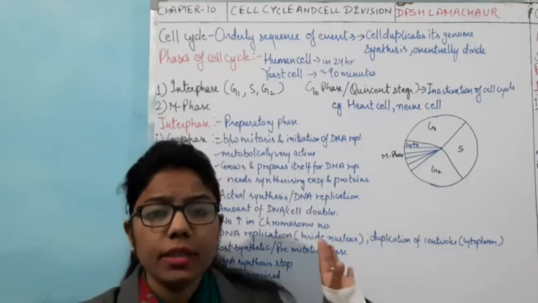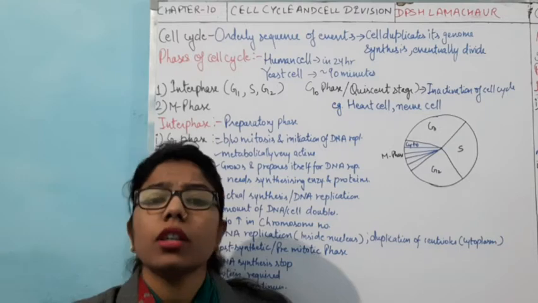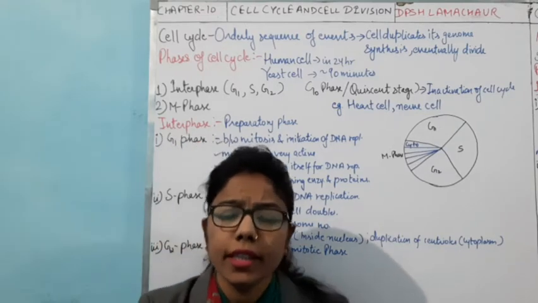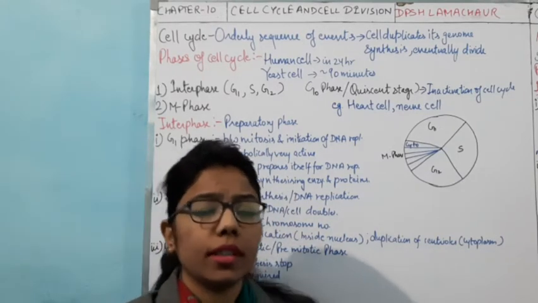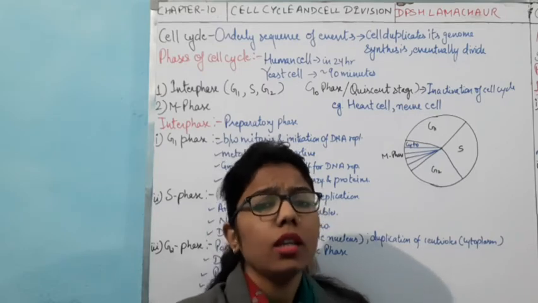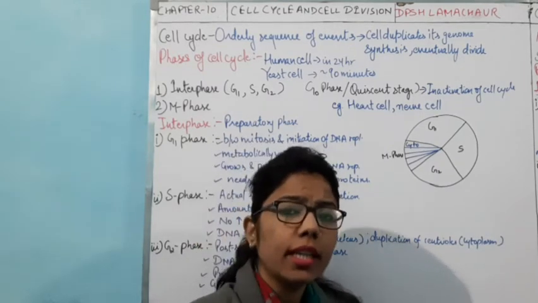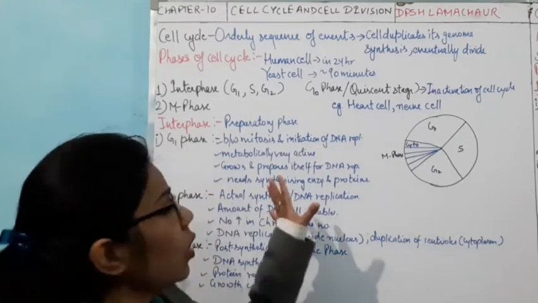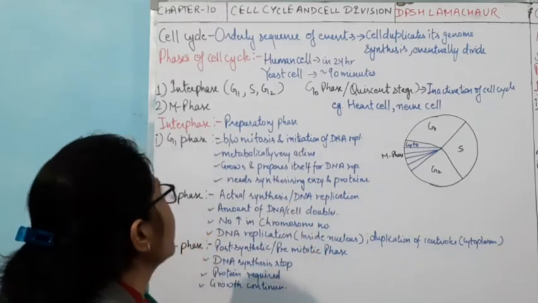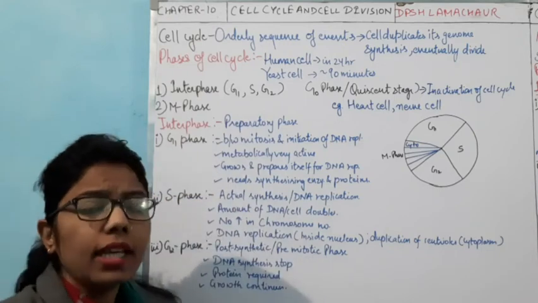Chapter number 10. The name is cell cycle and cell division. So here the name itself indicates that we are talking about division of the cell. How does this division of the cell take place, and what is the cycle that it will follow? Here we are going to understand the cell cycle.